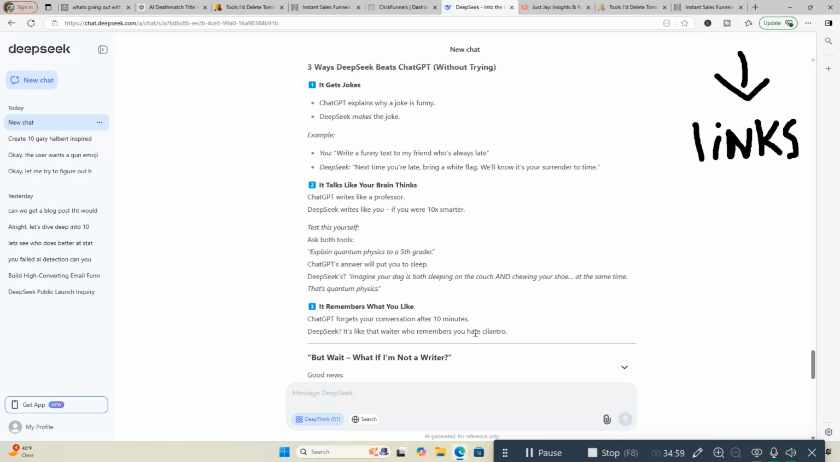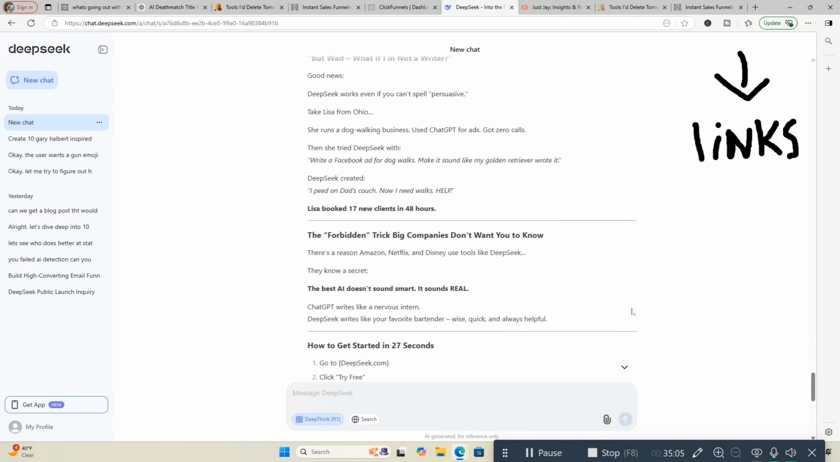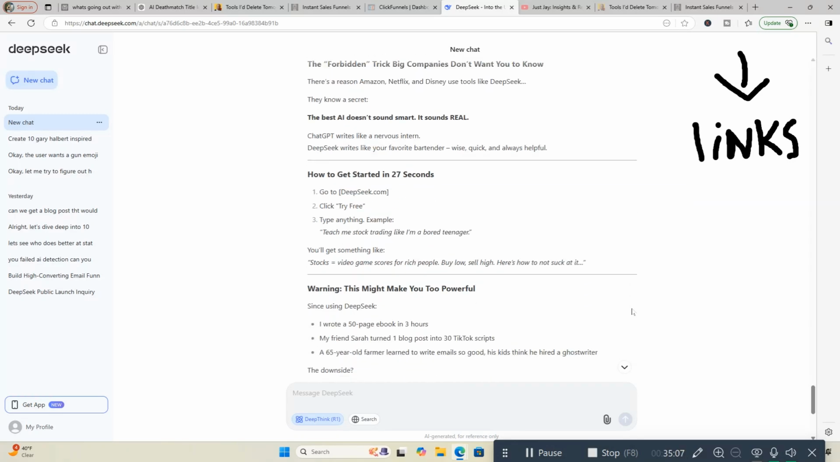ChatGPT forgets your conversation after 10 minutes. DeepSeek, it's like the waiter who remembers you hate cilantro. And you can read through this as well.